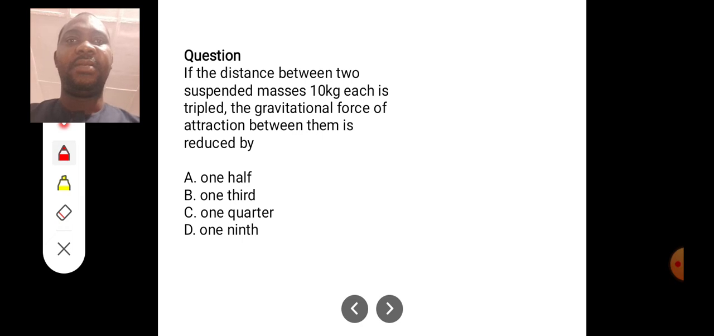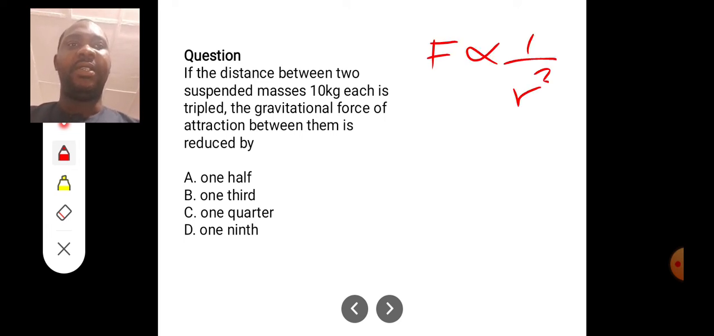Now that leads us to the next question. It says, if the distance between two suspended masses of 10 kilograms each is tripled, the gravitational force of attraction between them is reduced by... the distance is tripled. First of all, what is the relationship? Remember that the force is inversely proportional to the square of the distance. When you say inversely proportional, it means an inverse relation: when one is doubled, the other one will be reduced by half.